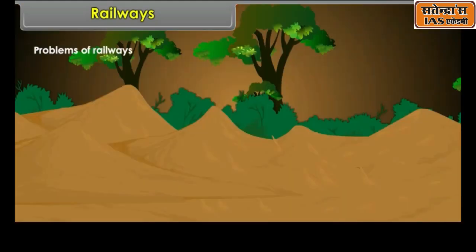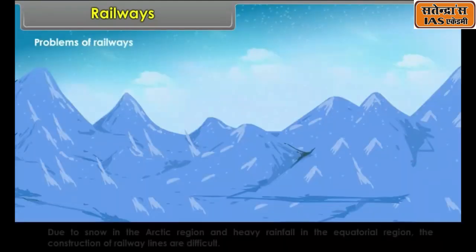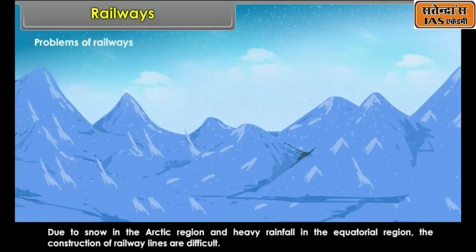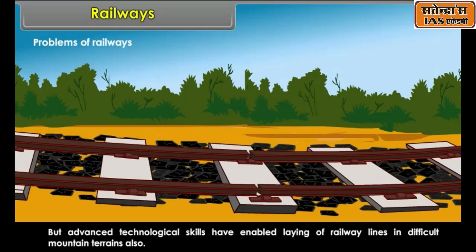Problems of railways. The construction of railway lines is influenced by physical factors like the topography and the climate of the area. Due to snow in the Arctic region and heavy rainfall in the equatorial region, the construction of railway lines is difficult. It is easy to construct railway lines on the plains, but difficult on hilly areas. But advanced technological skills have enabled laying of railway lines in difficult mountain terrains also.